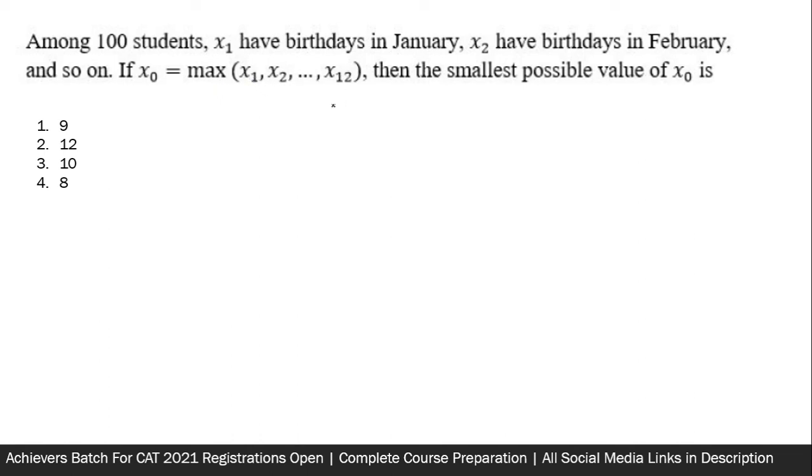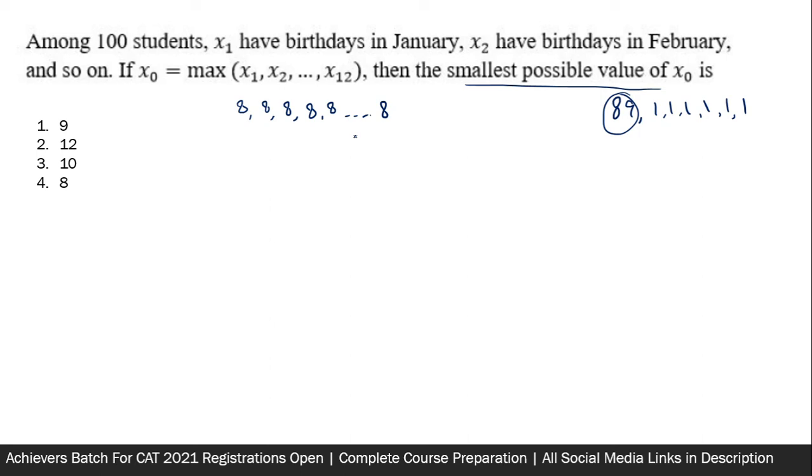Now, if it were only to be this, I would have just done one of these 12 numbers to be 89 and the other 11 to be 1 each. In that way, I would have got the maximum value of x0. But I want the smallest value of x0. So what I'll try here, and you might agree a little later, is I will try to equally distribute 100 students among 12 numbers. Now 100 is not divisible by 12. At the best, what I can do, I can put x1, x2, x3 as 8 each. But that way, I will have given only 96 students to these 12 numbers.